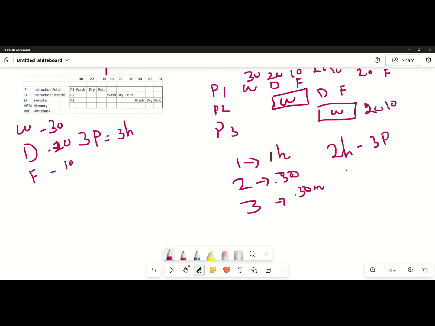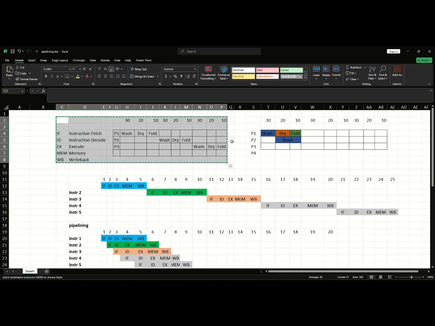Suppose you want to run the entire process for 3 hours. We can give output for five persons. So that is the advantage. This is only what was discussed here. Today's topic is pipelining, and we'll look at some pipelining concepts.